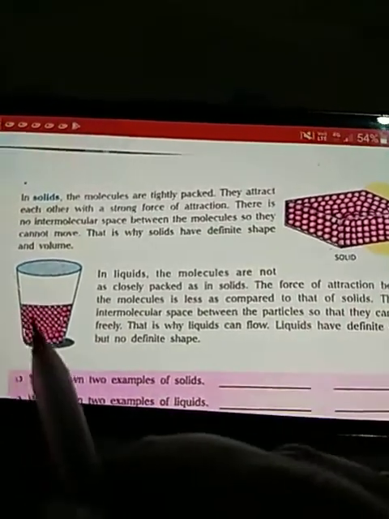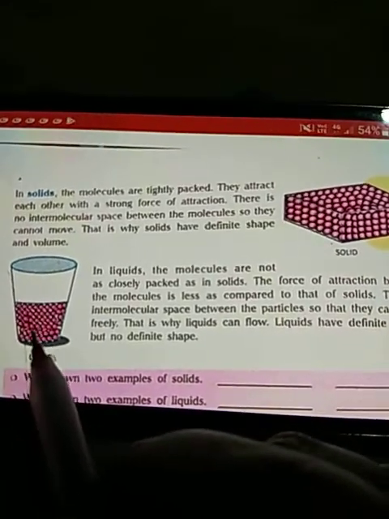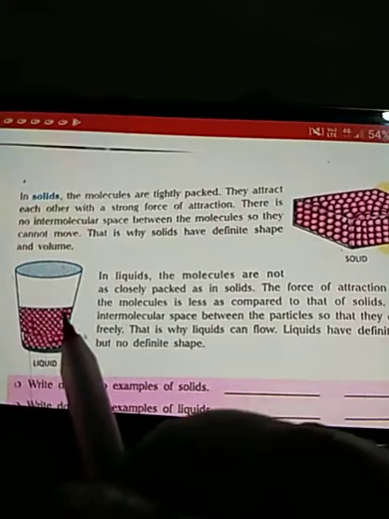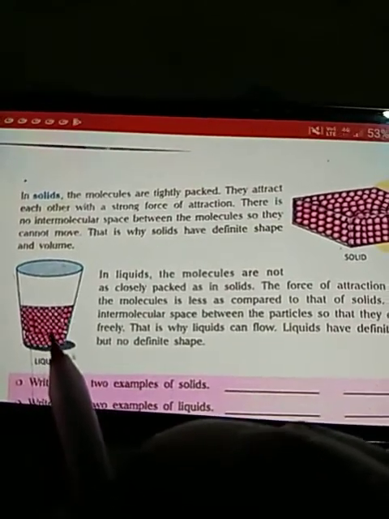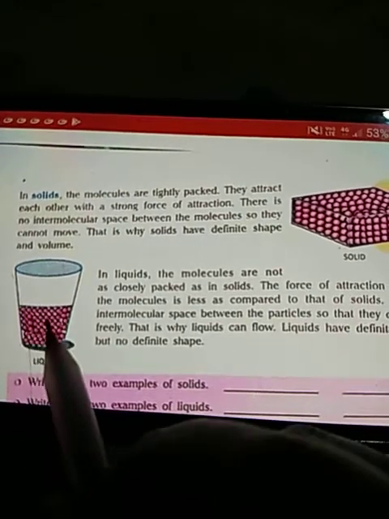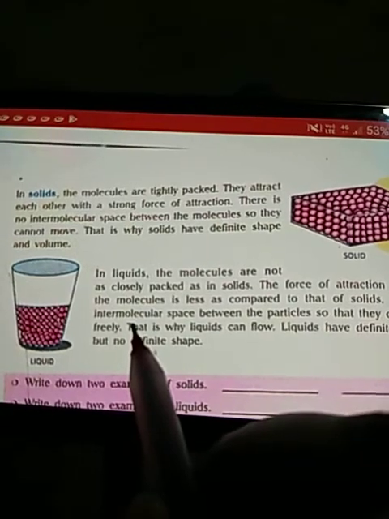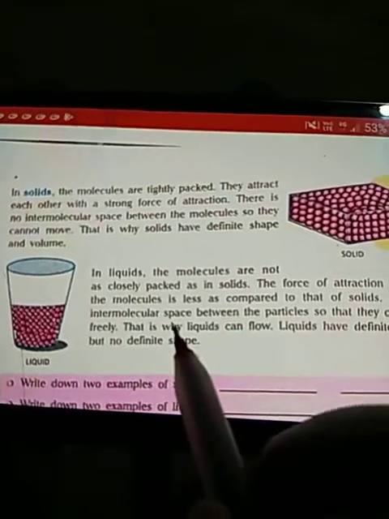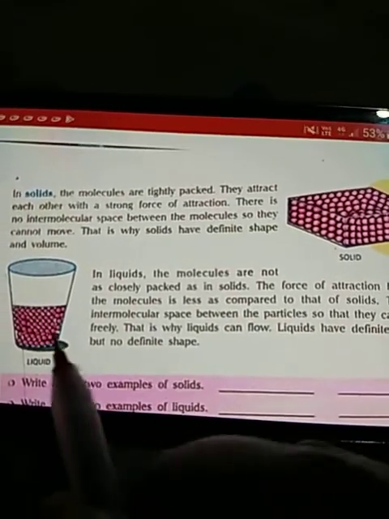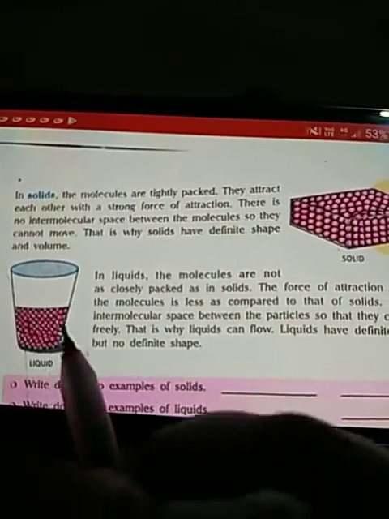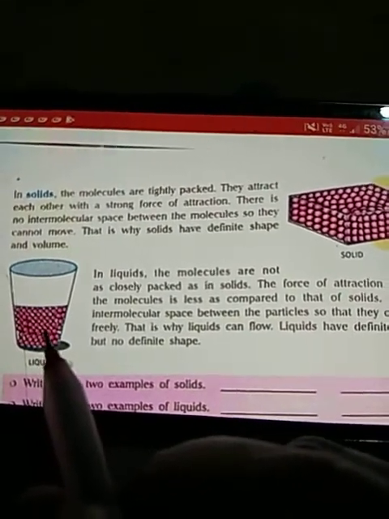That is why when we pour the liquid, liquids do not have a fixed shape. When we pour this amount of liquid, suppose this is water, when it is kept in the glass, it takes the shape of the container, means glass. When it is poured in a bowl, it will take the shape of the bowl. When it is poured in the jug, it will take the shape of the jug. Because there are spaces between the molecules, and the intermolecular force of attraction is very less in liquids.